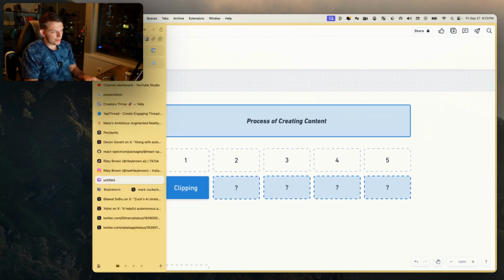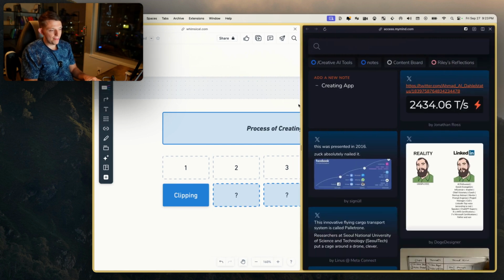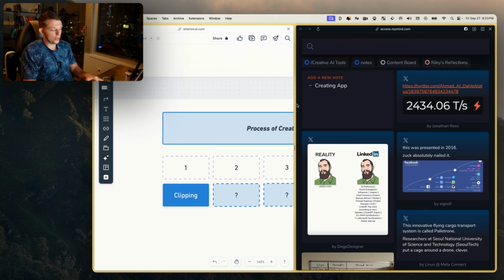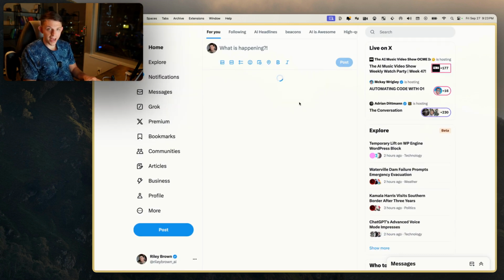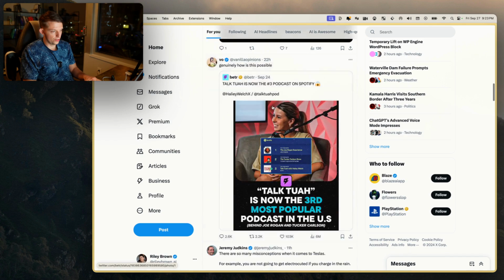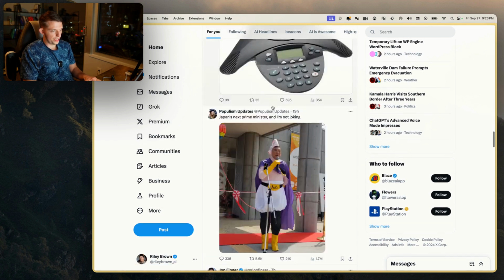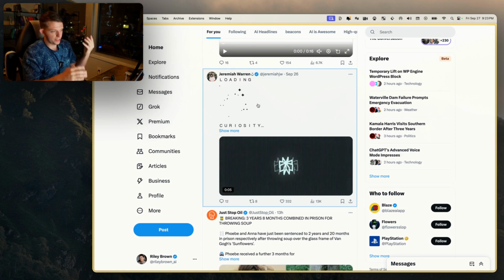And so the clipping tool that I use is a tool right here that is called MyMind. And so I'm going to go ahead and open this up in a split view here. And so we're going to go halvesies here. And so MyMind has an extension, right? I can go to Twitter and I can save anything to MyMind, right? Let's say I find this image or video interesting. I scroll. I got a really good idea from this image here.